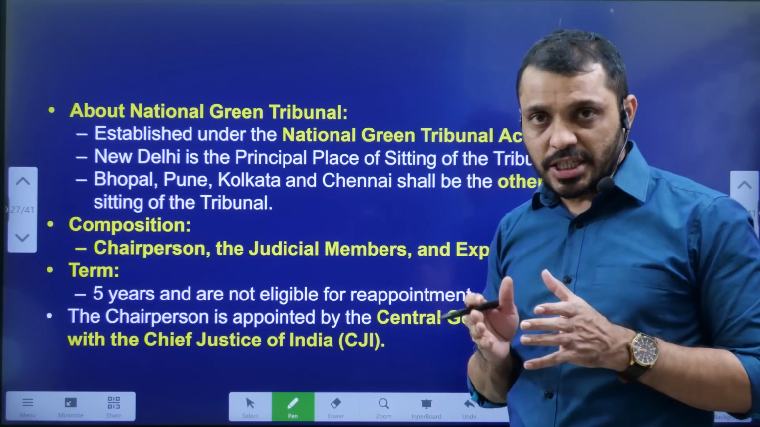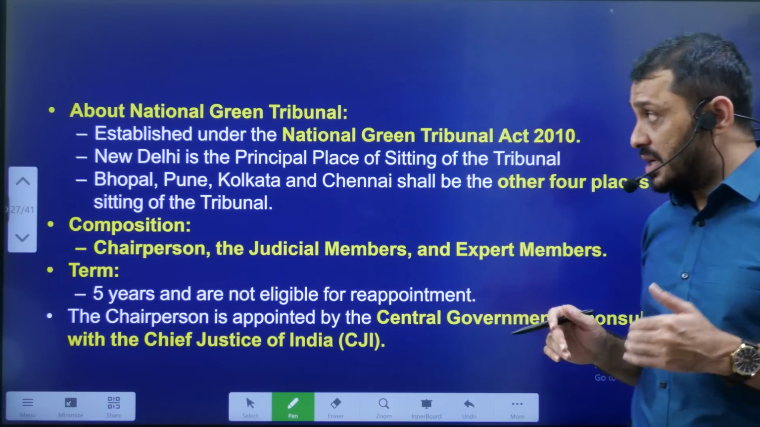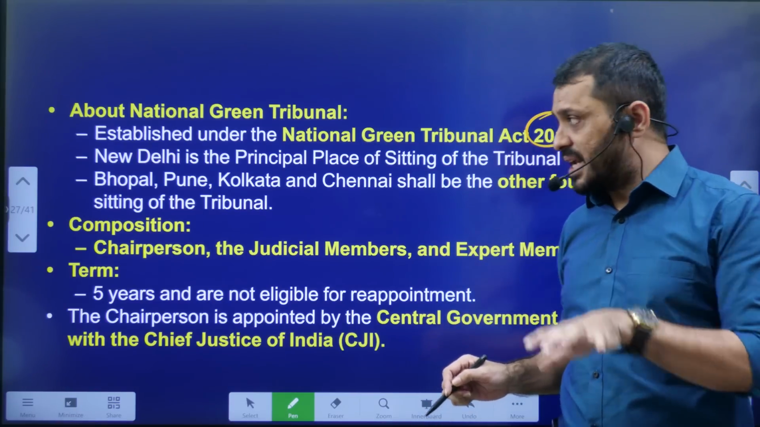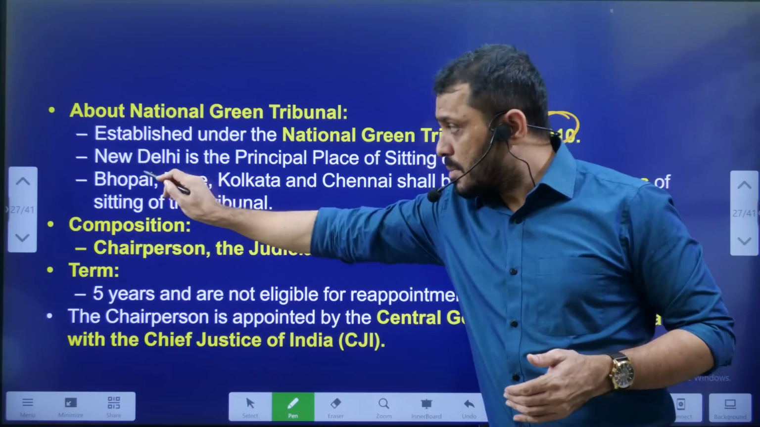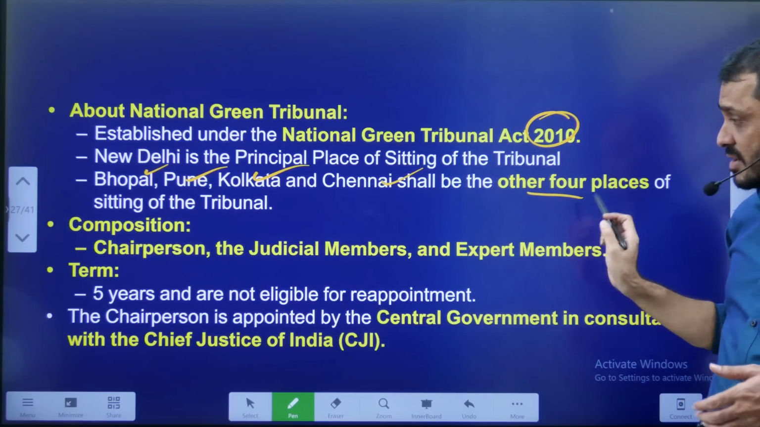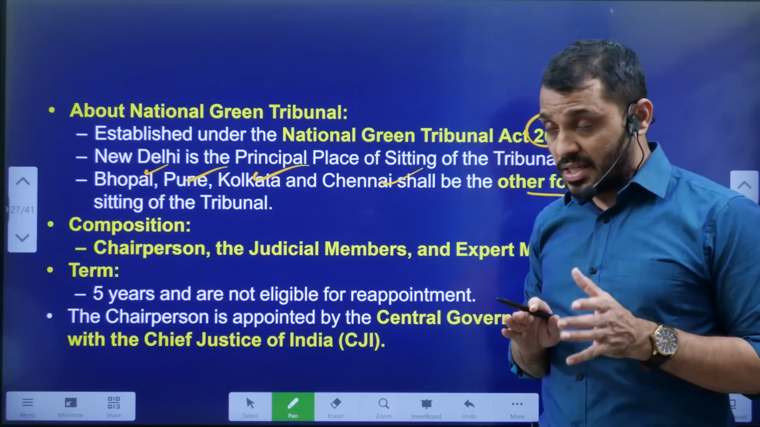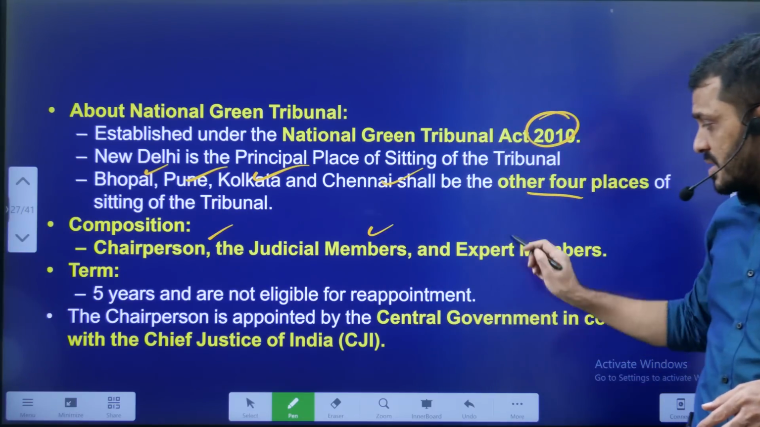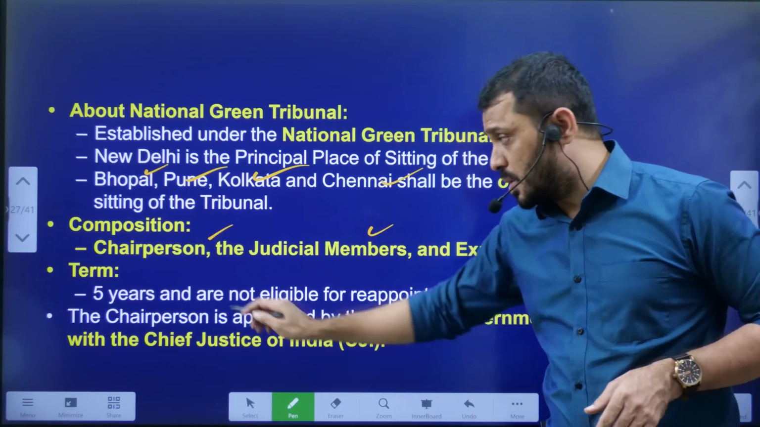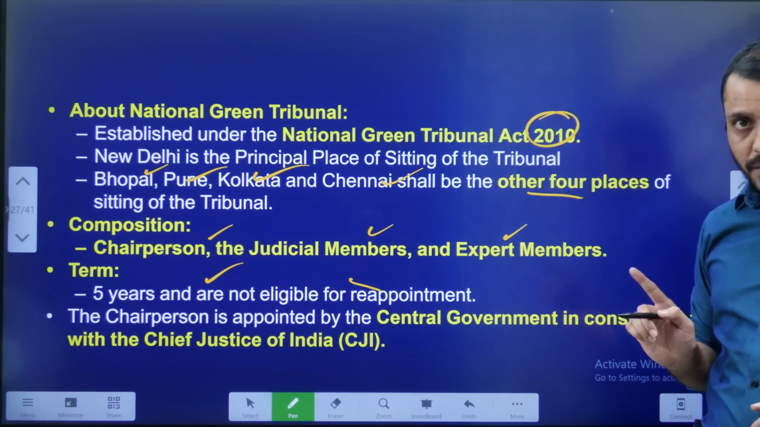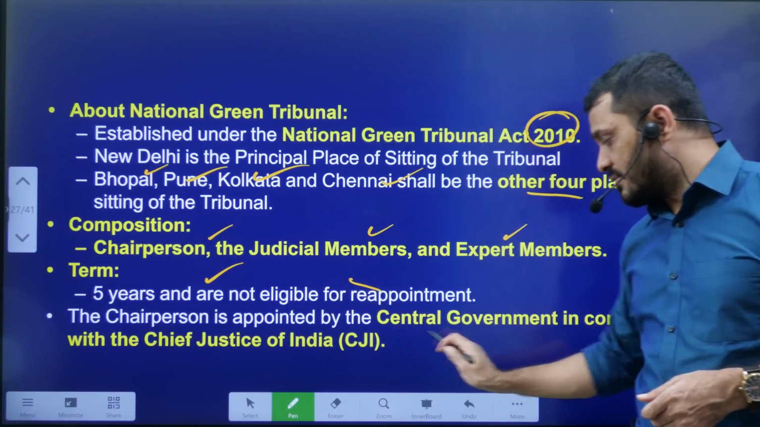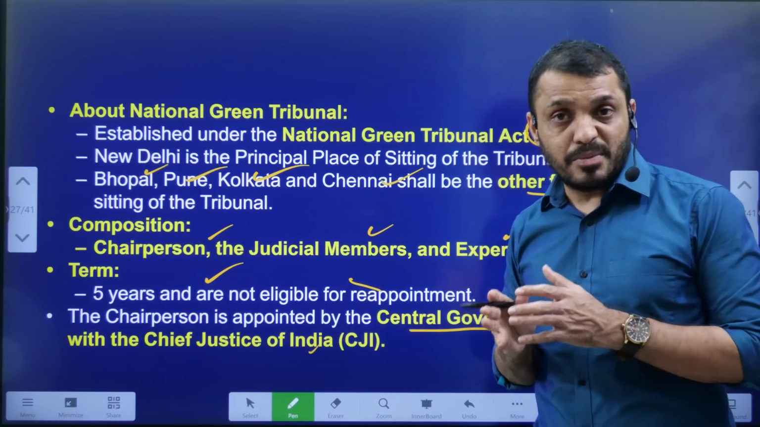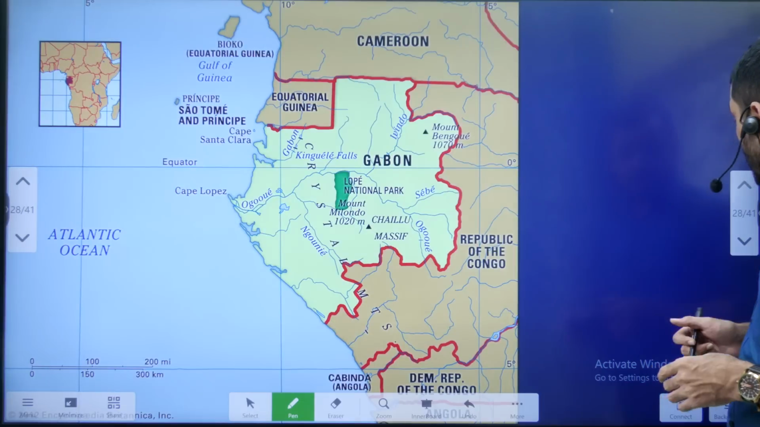Now, as we are discussing the NGT, it was established through the National Green Tribunal Act, made in 2010. The principal bench of the NGT is located in Delhi, and the other benches are located in Bhopal, Pune, Calcutta and Chennai. Composition: a chairperson, judicial members and expert members. Members' tenure is 5 years and they are not eligible for reappointment. The chairman of the NGT is appointed by the union government in consultation with the CJI. Okay, this is about Tampara Lake.